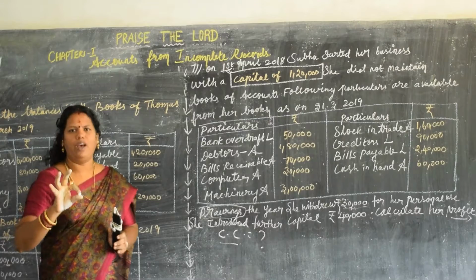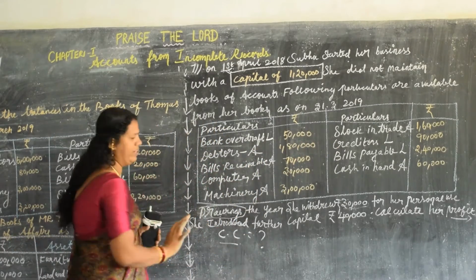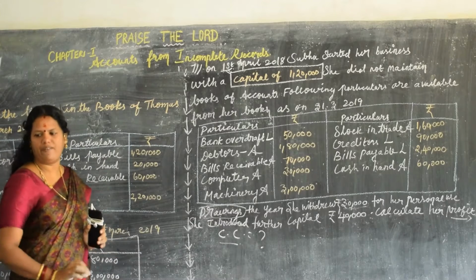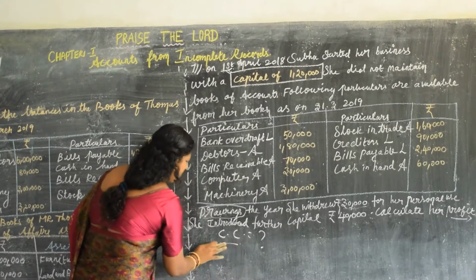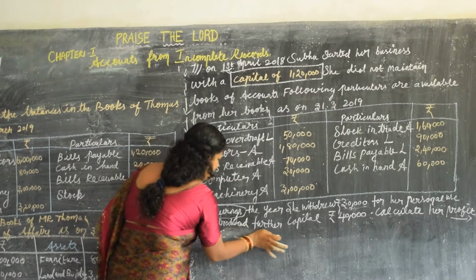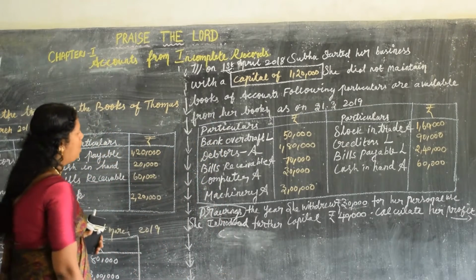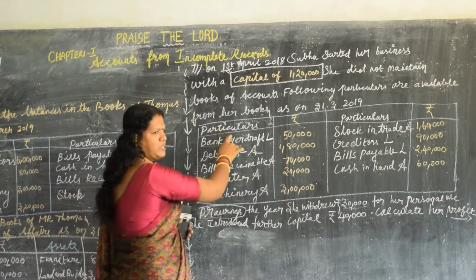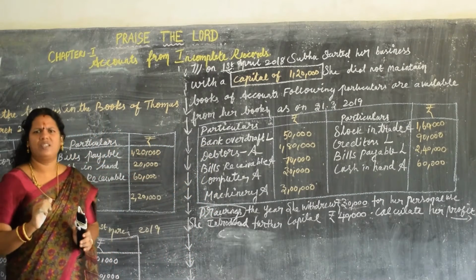I've given you the clues. Yes, you can derive it. The statement of affairs, you can derive it. Got my point? First, before that, I'll explain. What do you mean by bank overdraft?